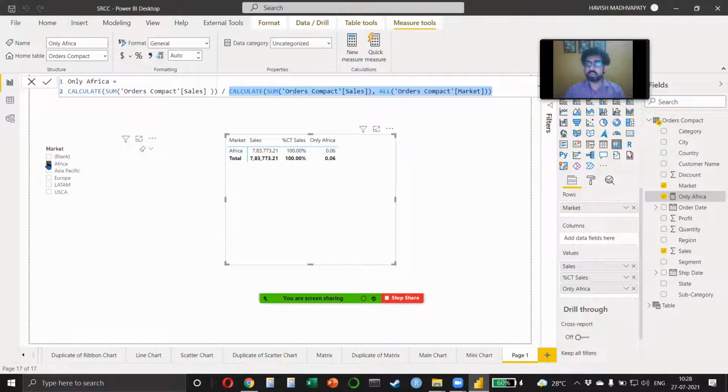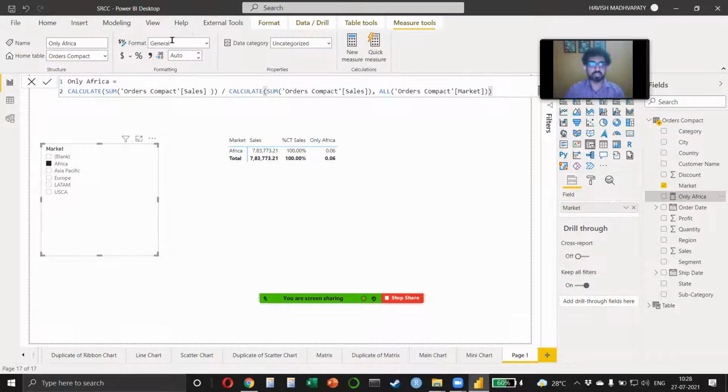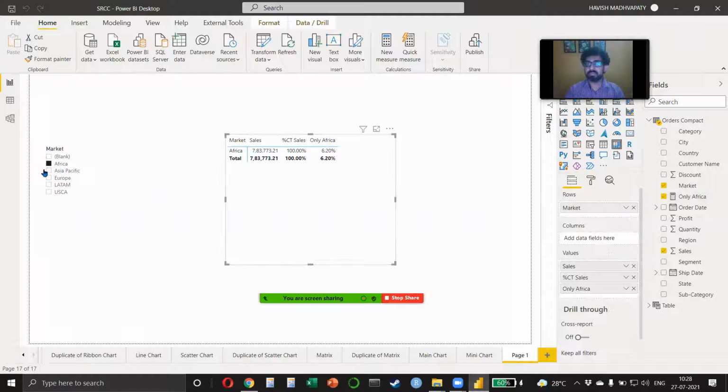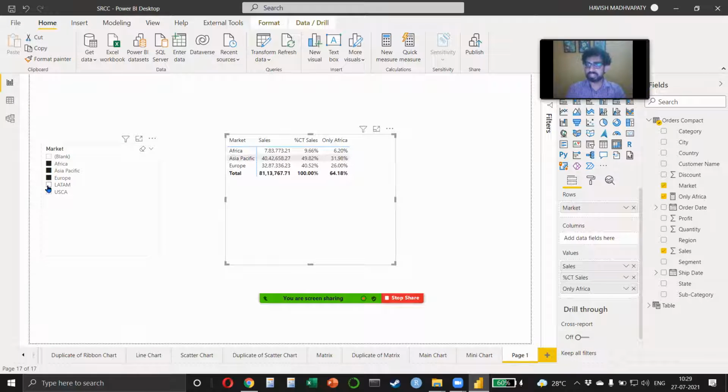Obviously, when I look at all the markets, what is the answer? It is 1 crore 26 lakhs. So when I divide 7.83 by 1.26, I will get 6 like this. Or rather, let me just change it to a percentage. 6.2%, right? And whenever I select others, it will always tell me the contribution of, let's say, these three. Right?